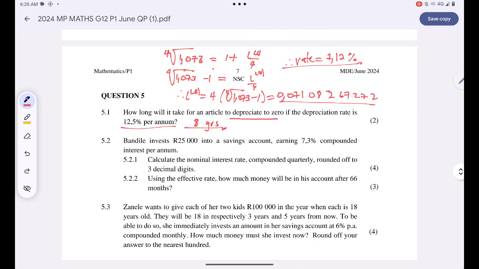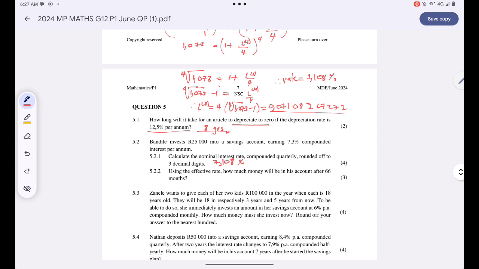Well, they said 3 decimal digits, so that's basically 7.108%. That's how, guys, we're supposed to deal with this.